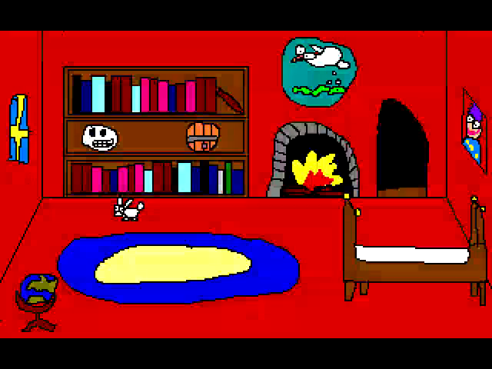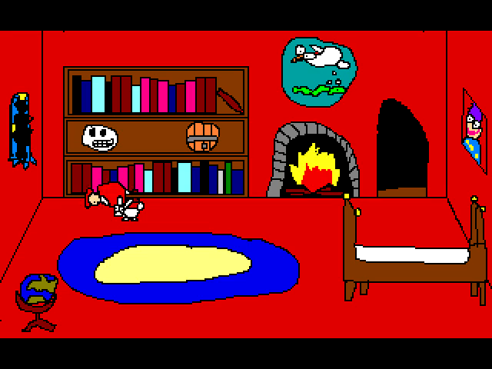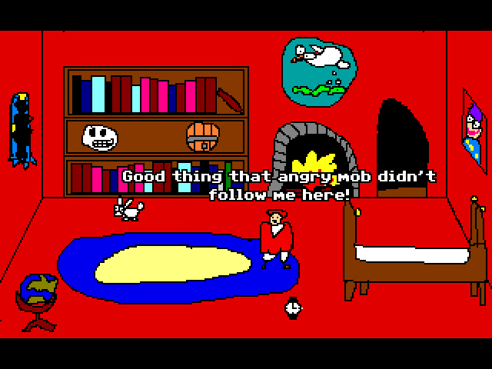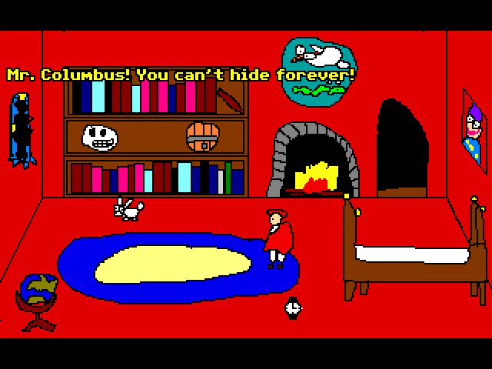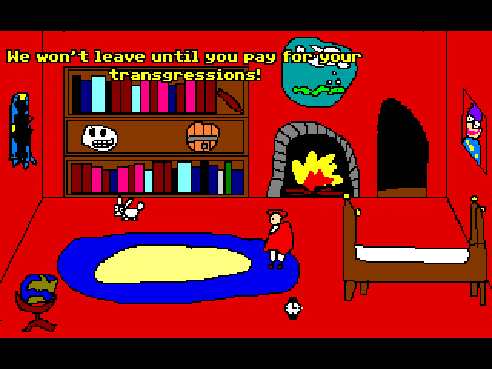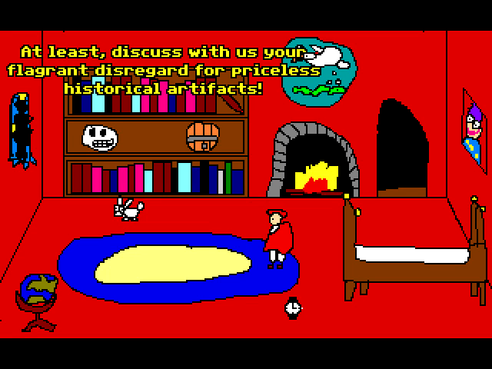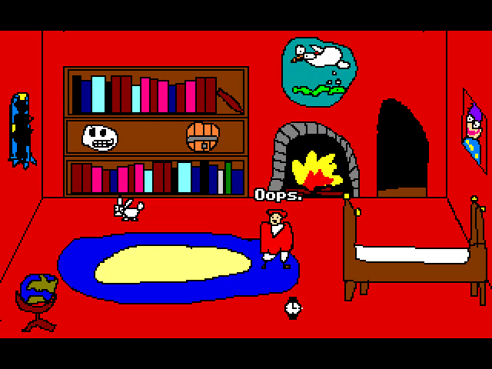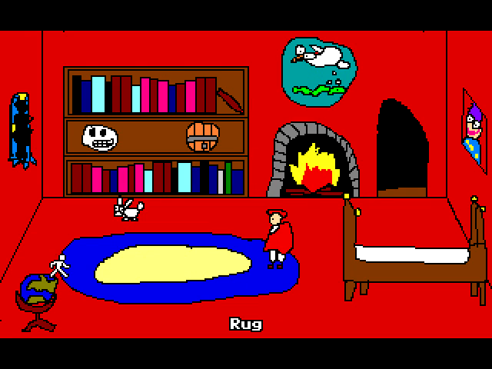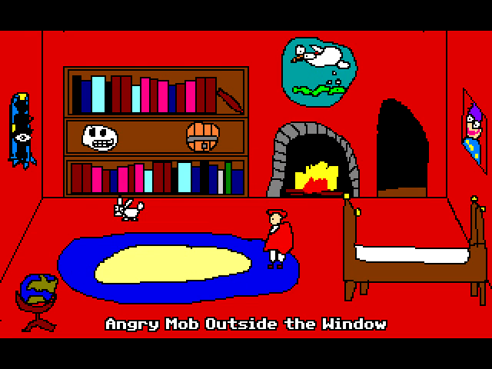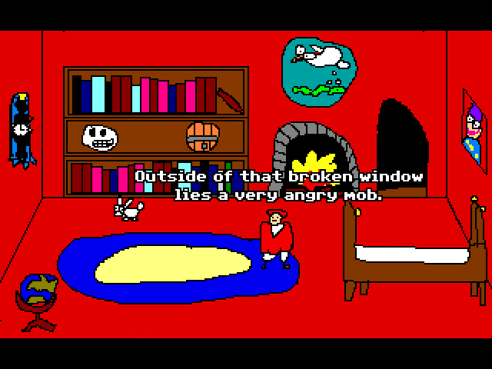So here's Christopher. He's first introduced tumbling through a broken window. The day that I conceived this game, I got a Mystery Science Theater 3000 DVD set. The movie we were watching was Master Ninja, and one of the first things you see is the protagonist hurled through a broken window. So I thought that was a really good idea to introduce a character that was kind of a putz.